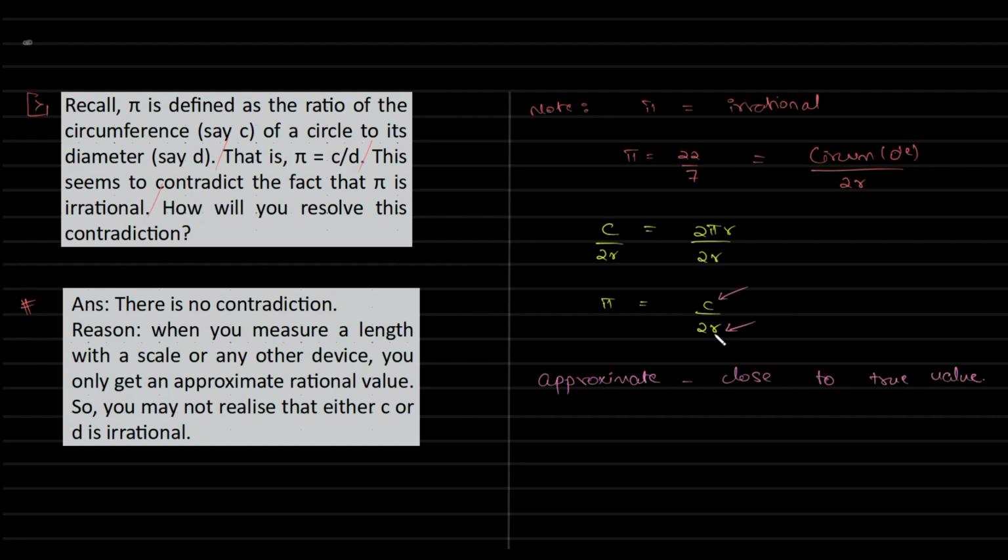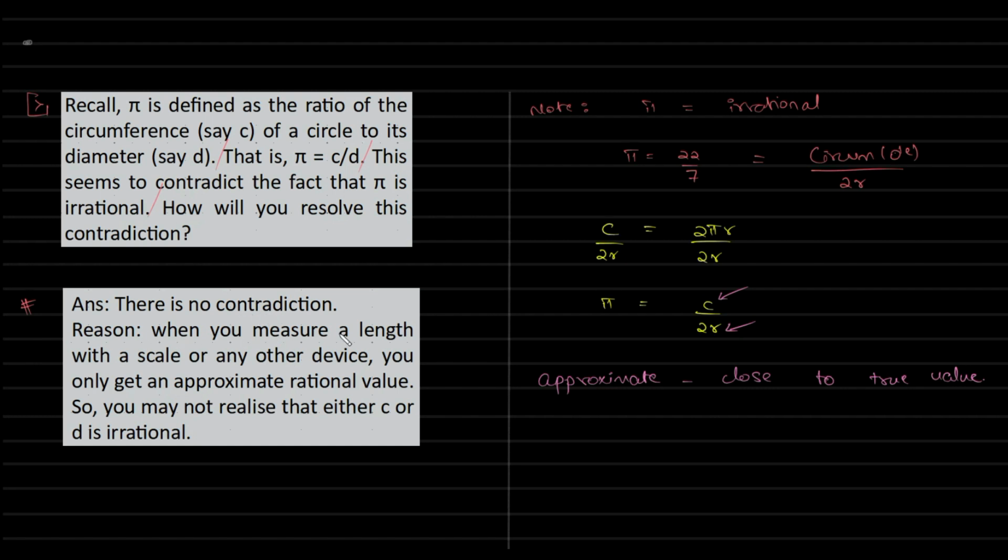Because one of these is an irrational number, right? If either the numerator or the denominator is irrational, or both are irrational, you end up with an irrational answer. Right? This funda you know. So that's the answer. There is no contradiction.